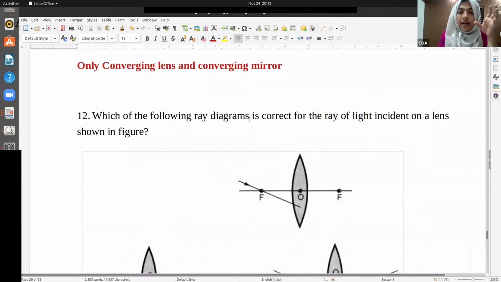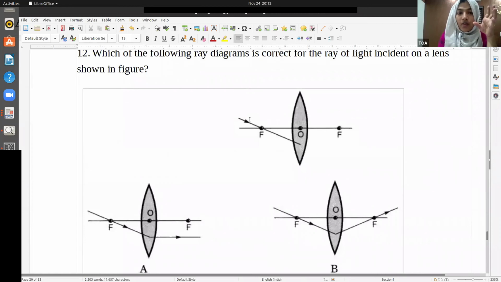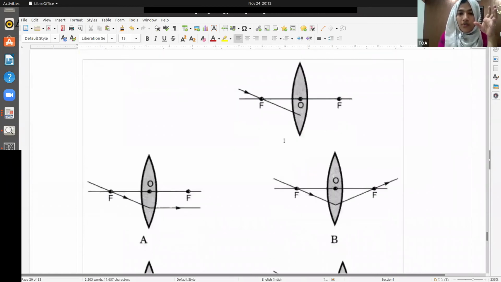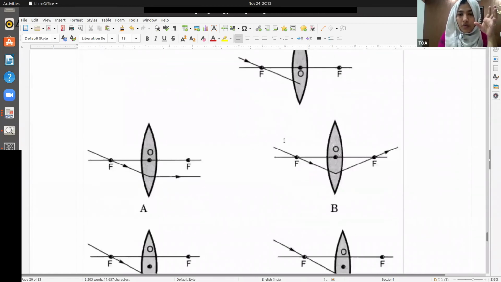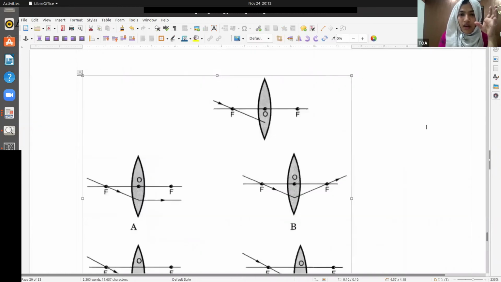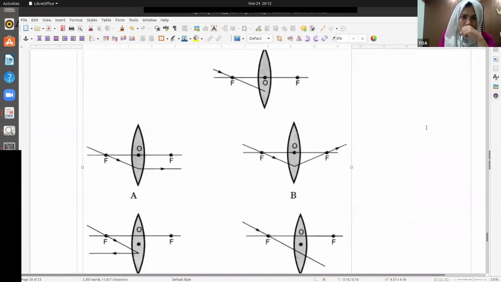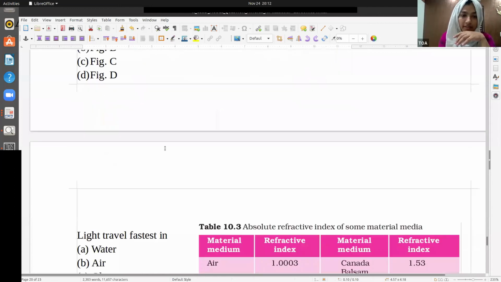Which of the following ray diagrams is correct for the ray incident on a lens as shown in the figure? Okay, this figure is there. What is the correct option? Which is the correct option for this incident? A. Yes, it is at the focus. The light is incident at the focus, so it should move to infinity, like it should go parallel. Very good. A is the correct answer.